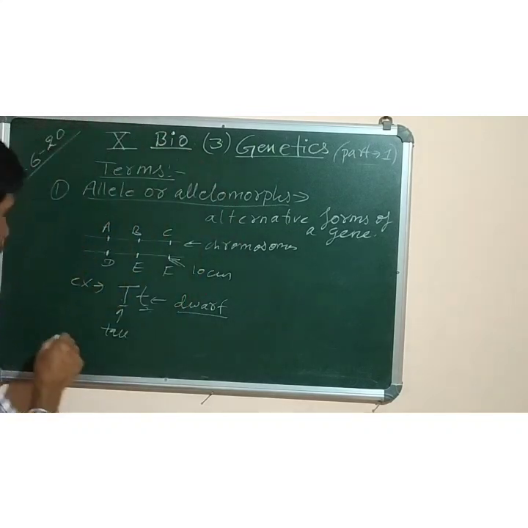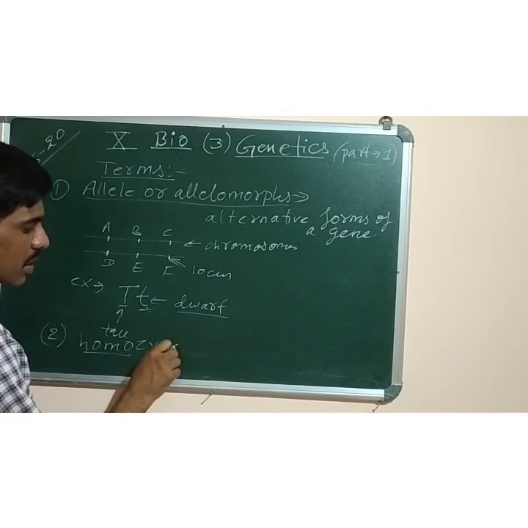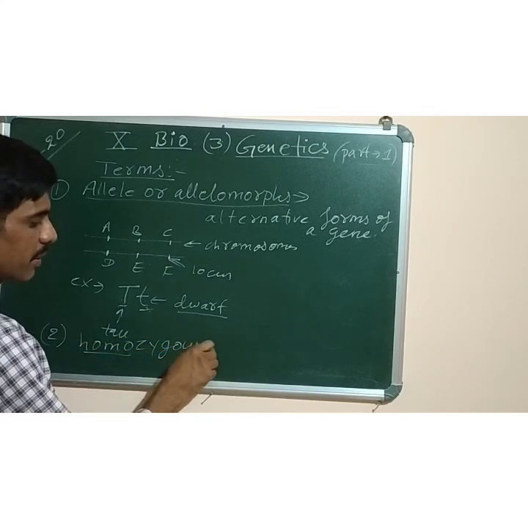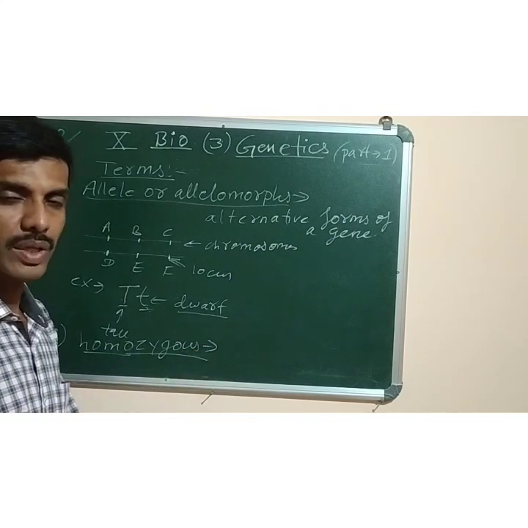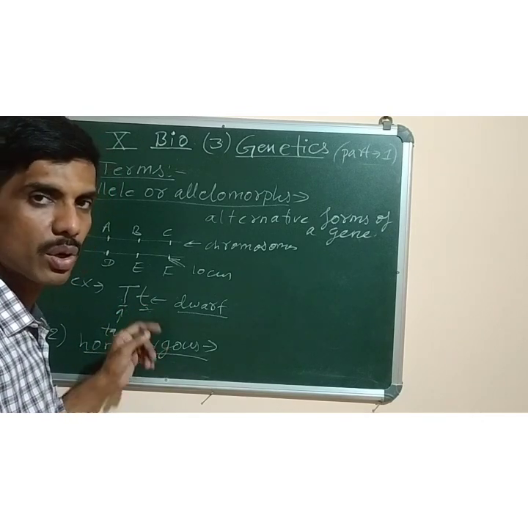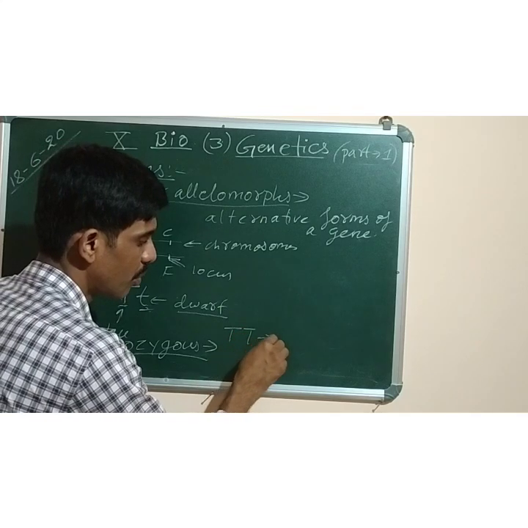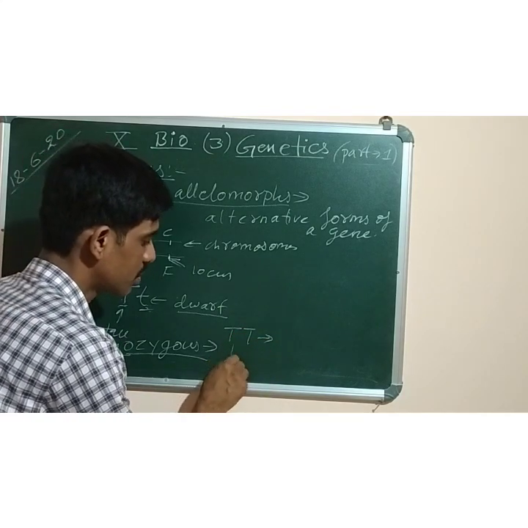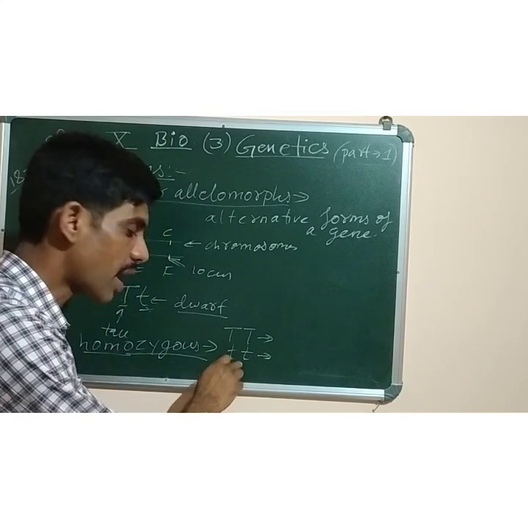Now the next one is homozygous. What is the meaning of homo? Homo means similar. Zygous comes from the word zygote. Homozygous means an individual in which both the alleles are similar. Example, capital T T is homozygous tall, and small t t is called homozygous dwarf.